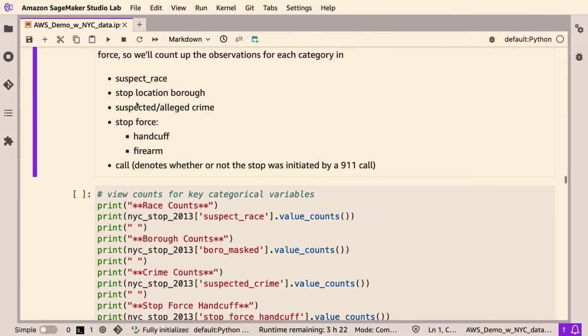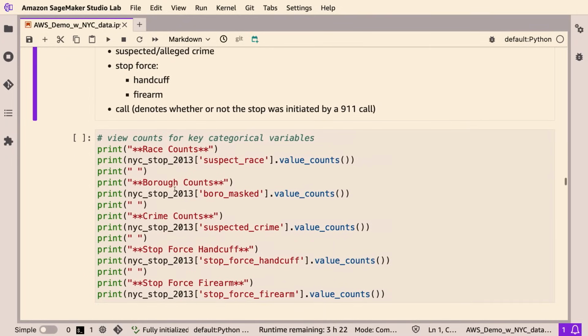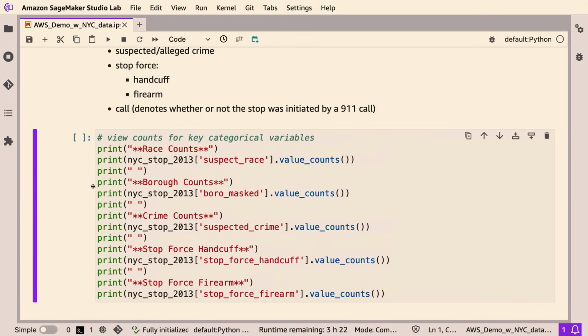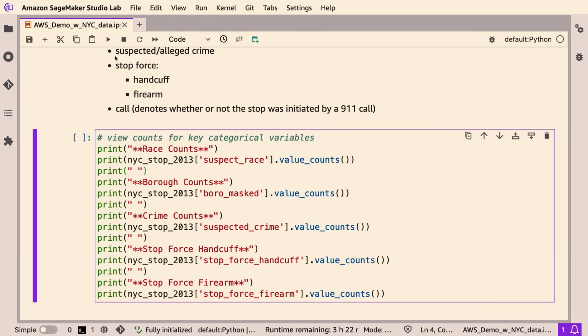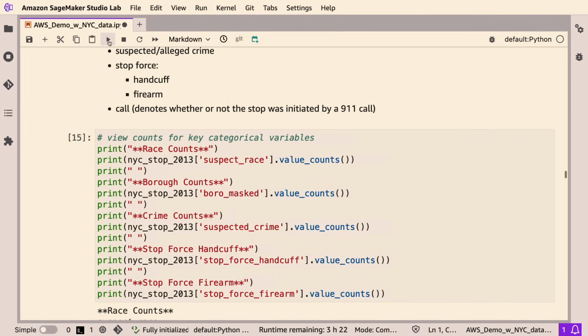There's a list of the categorical variables that we'll be looking at here. Again, this is me printing off the race count, looking at suspect race and then the value counts, and doing that for these 5 key variables. I'll go ahead and run that.